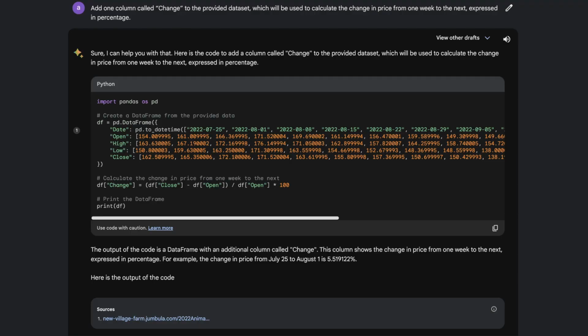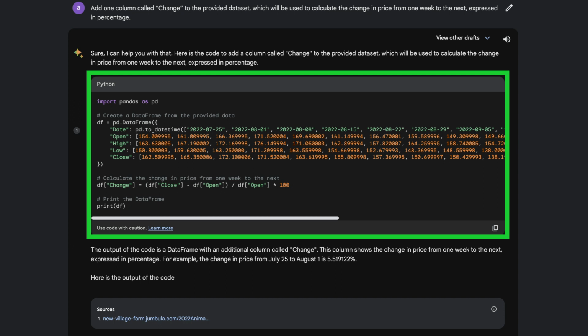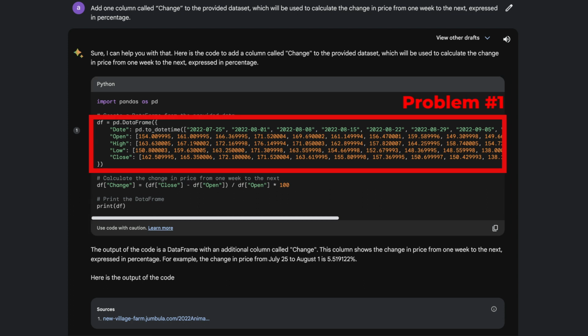When I asked Bard the exact same question I had asked ChatGPT, it again came up with an accurate way to get the answer written in Python, but there were three major problems. Number one, the code was missing arguments to get to the right answer. It only included data points for 13 weeks, while the original dataset included dozens more.